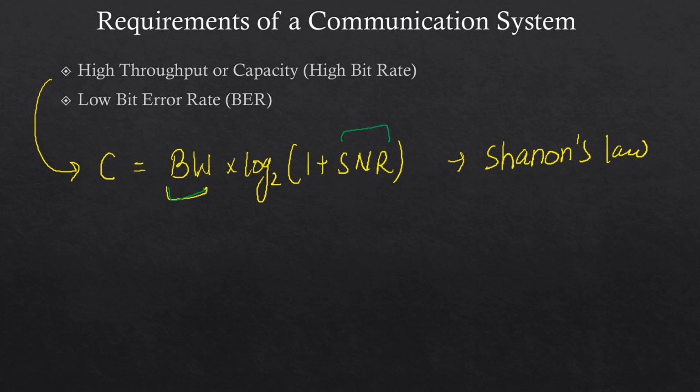Bandwidth is something which is not in the designer's hand. It is something specified by some higher authorities, or let's say it is allocated to a particular vendor, who has been specified only from B1 to B2. Okay, and let's say B2 to B3 is allocated to someone else. So the point here is that for a communication system, most of the time the bandwidth is limited. So I cannot play much with the bandwidth to increase my capacity. Fine. Now let's come to the SNR case.